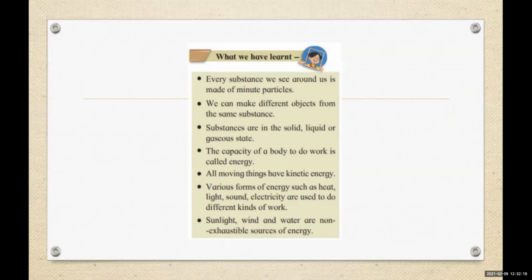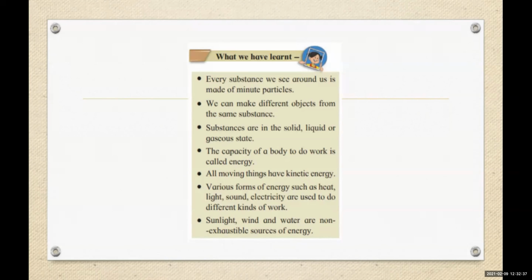Substances are in which forms? There are three forms: solid, hard; liquid, like water; and gaseous, like nitrogen and oxygen. The capacity of a body to do work is called what? Energy. जो कुछ काम करना है हम लोग किससे काम करते हैं? Energy. और हम लोग को energy कहाँ से मिलती है? Food से मिलती है.